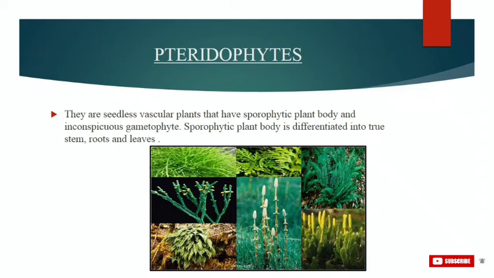The term pteridophyte was coined in about 1866, and about 13,000 species of pteridophytes have been reported till now. They were the first land plants which evolved a very long time ago. In the picture on your screen, you can get an idea of how pteridophytes look in reality.